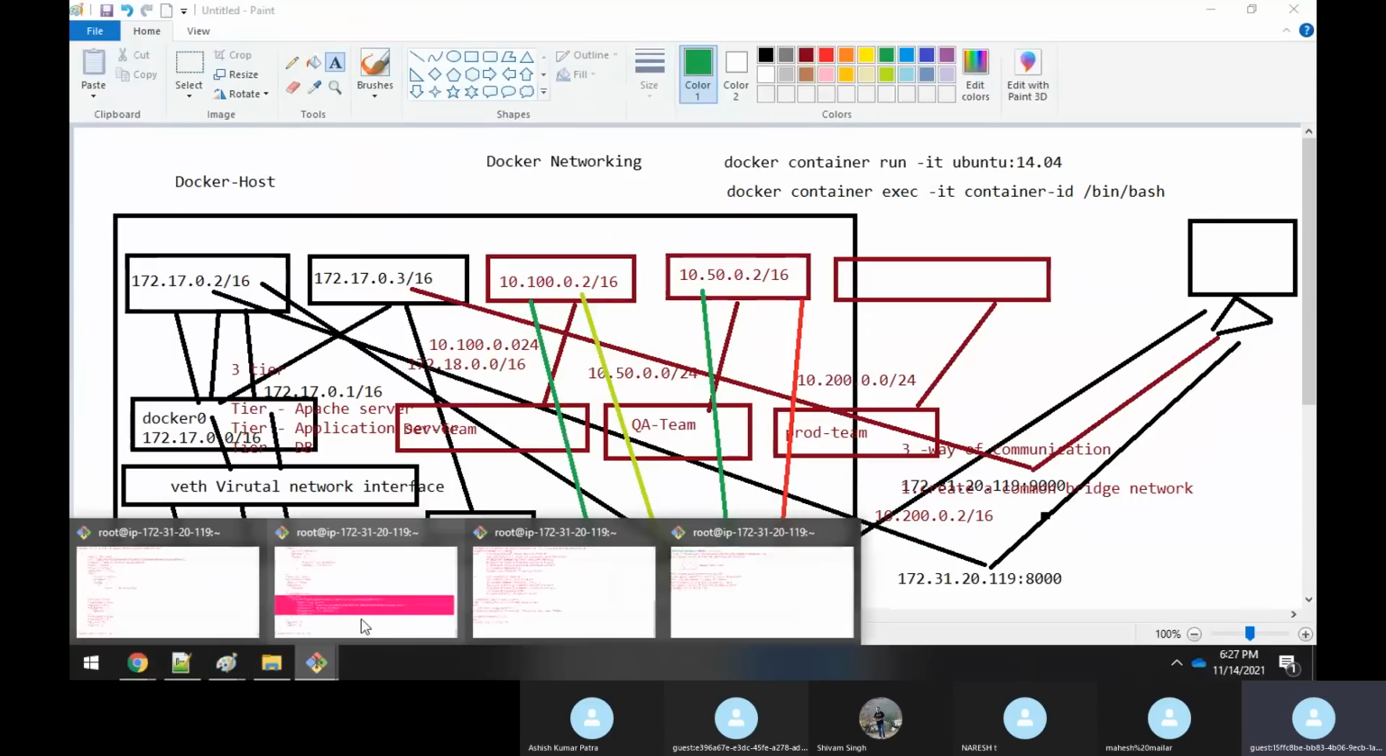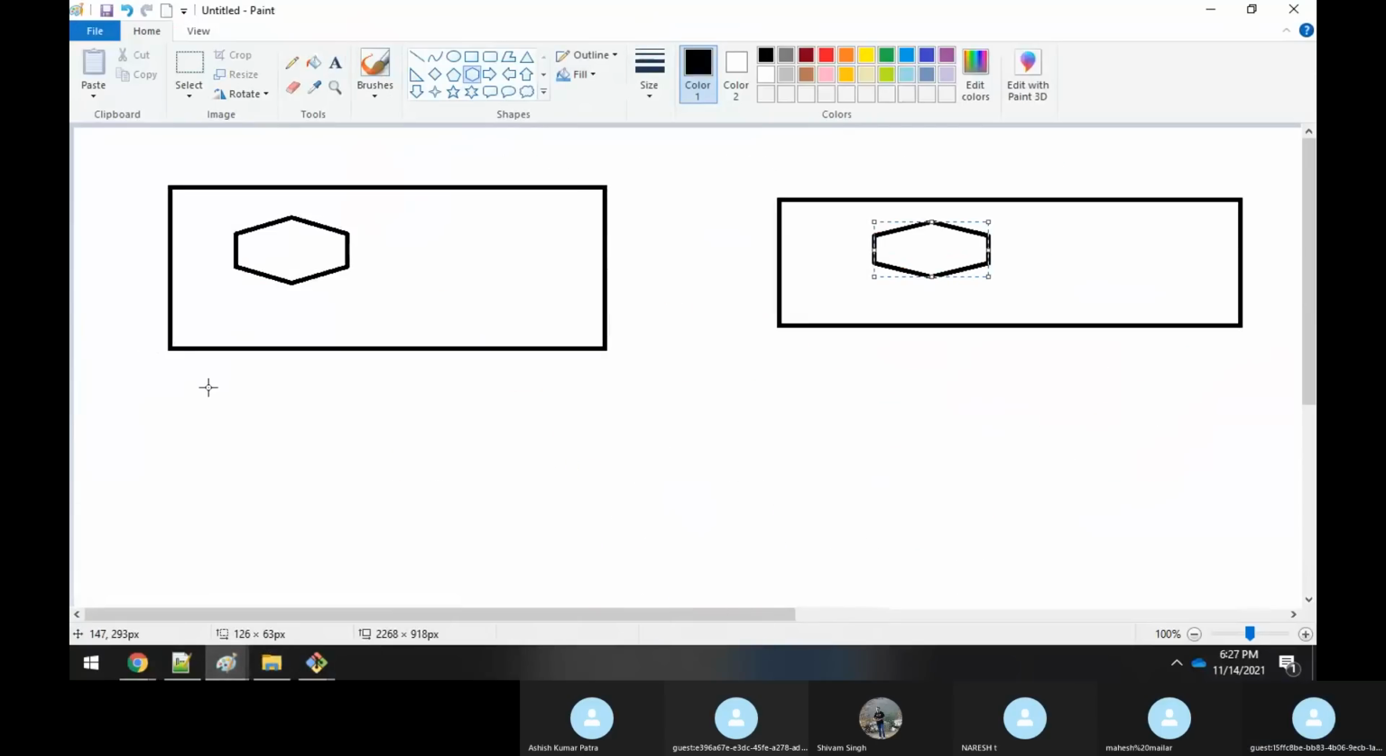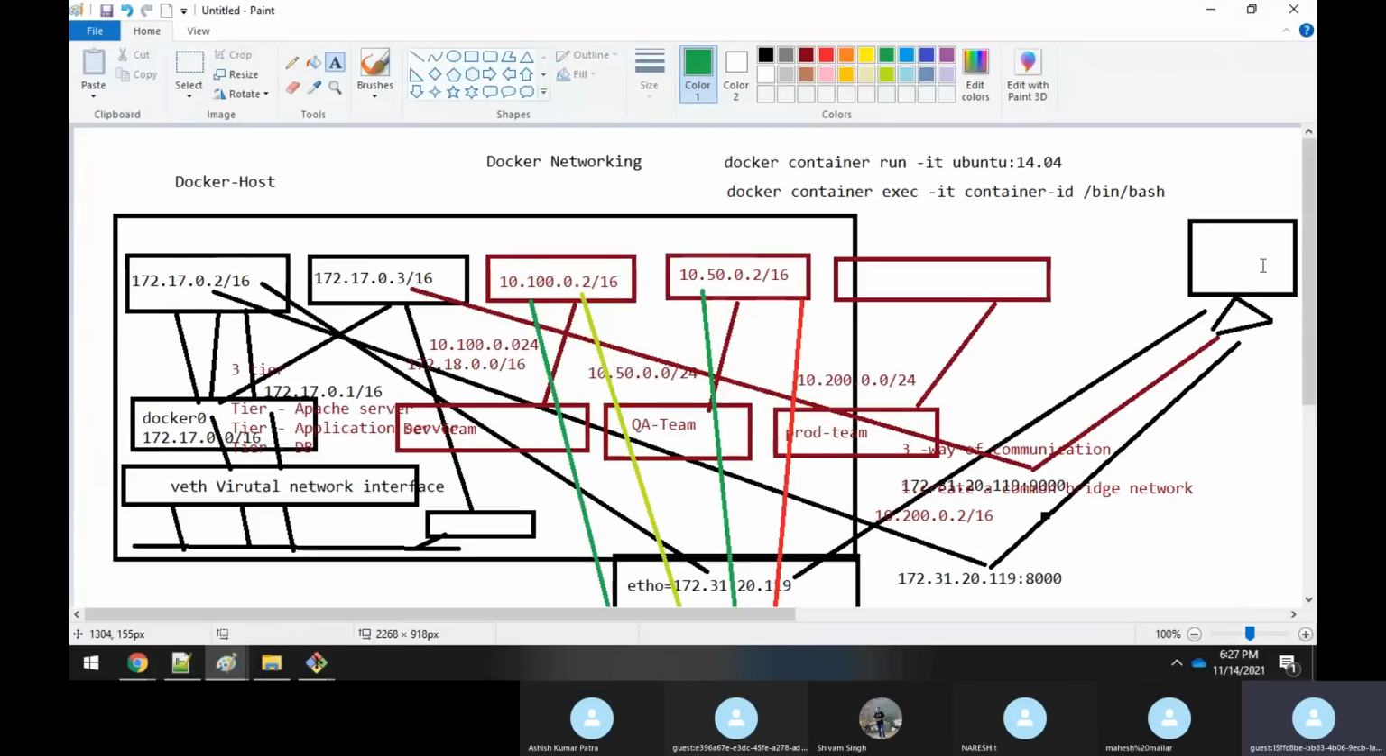Here, everything is in a multi-host setup. If you want to communicate, you need an overlay network. Okay, got it, the overlay driver. That will be covered in Docker Swarm. That is a big topic, and we need around 2 hours to complete that. So slowly we'll go one by one.